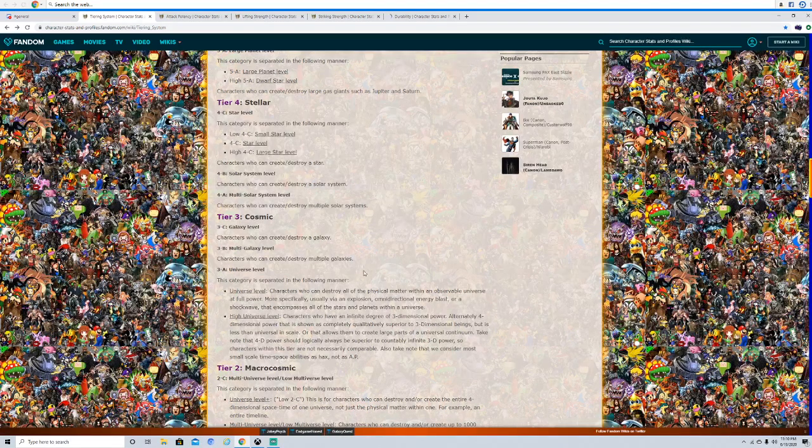Again, places like Bleach, possibly adult Naruto, and possibly adult Sasuke and Momoshiki, characters around those tiers, are potentially multi-galaxy. I've heard multi-galaxy is the most consistent for Bleach, at least at the end game, in regards to Ichigo and Aizen. So you can say multi-galaxy for there.